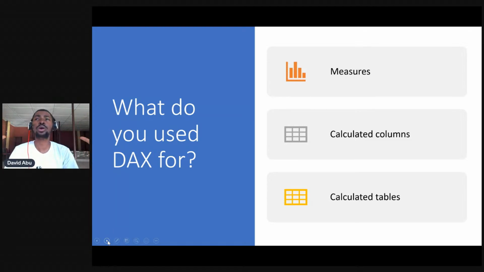You want to be able to create it so that you can analyze your report one way or the other. And you remember DAX is data analysis expression. You're trying to express yourself. So everything that you use DAX to do is to just express yourself. It's as simple as that. Just express yourself. So how do we look at a data set and start expressing ourselves? Every measure, calculated column, and calculated table has the same syntax. So DAX has the same set of syntax.